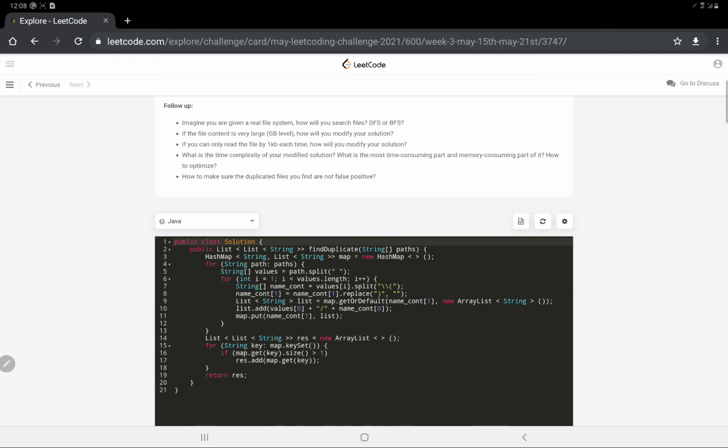Alright, so I hope the approach is clear. It's simple, the hash mapping approach. The basic thing is the split functions that we have used over here. Alright, how we are traversing the path and what we are adding. Because the file name and the content are together, we have to extract the file name from it, and to the path we have to add one slash so that the complete answer variable is like that. So that's why it is added into the list as the value. Alright, I hope that's clear.